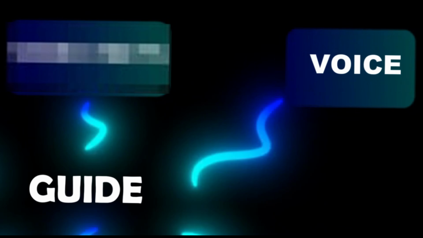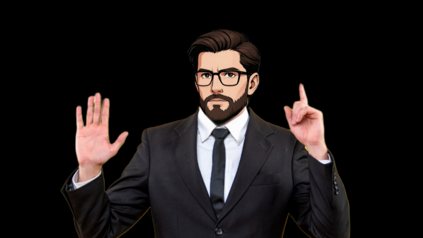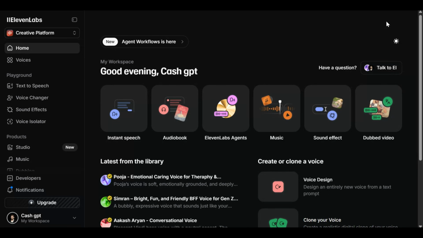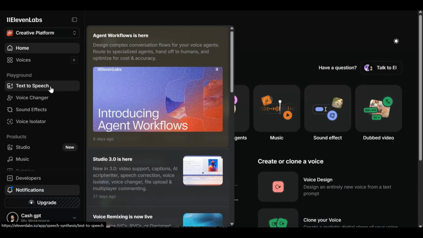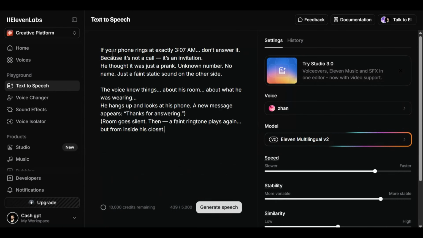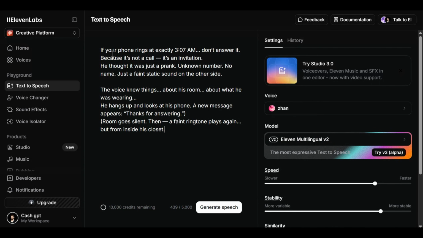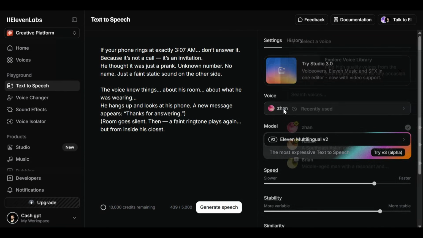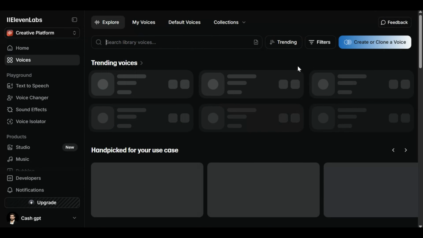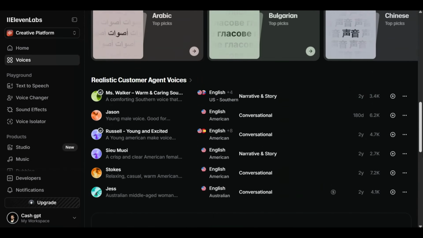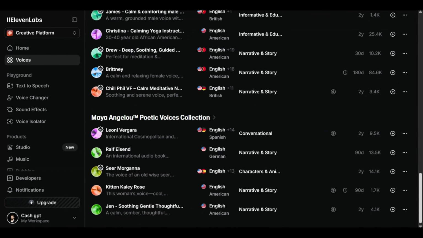Next one, the voice. Most of us struggle with this, but today I'll show you exactly how to create one yourself using ElevenLabs. Alright, first, open ElevenLabs and go to the option called Text-to-Speech. Here, you'll paste your YouTube script right inside the text box. Now, it's time to pick your voice style. Click on the little voice symbol, then choose Explore Voice Library. Inside the library, you'll see a ton of voice options. You can also click on More Voices to find even better ones.